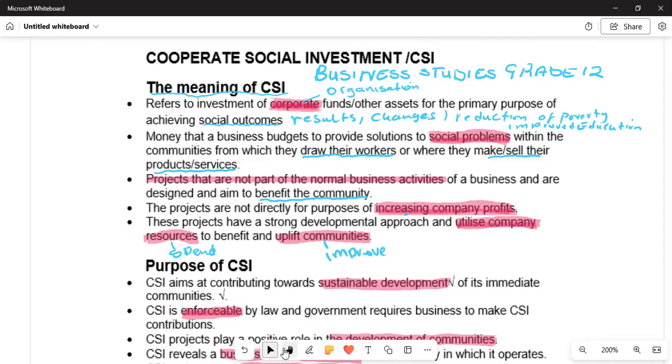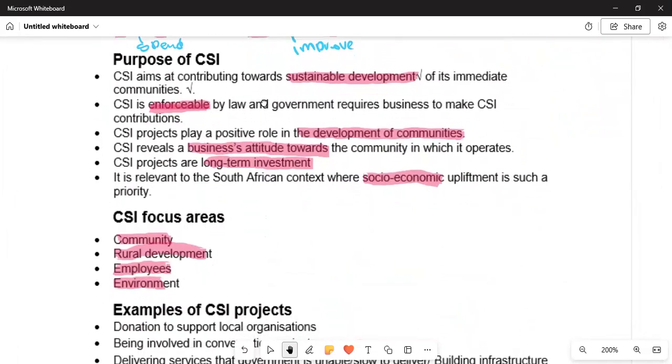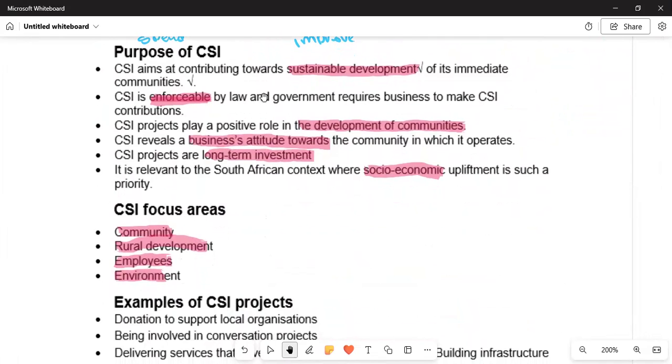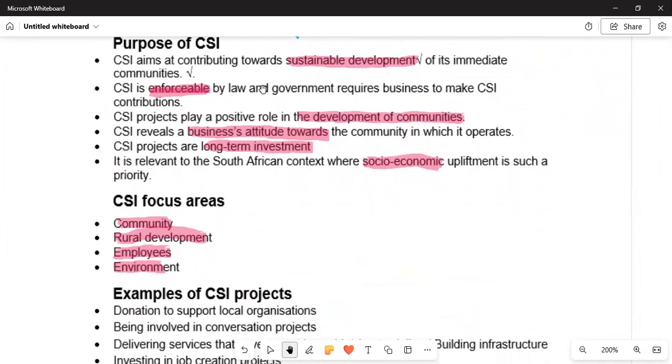Now we move on to the purpose of corporate social investment. We are told that corporate social investment aims at contributing towards sustainable development of its immediate communities.